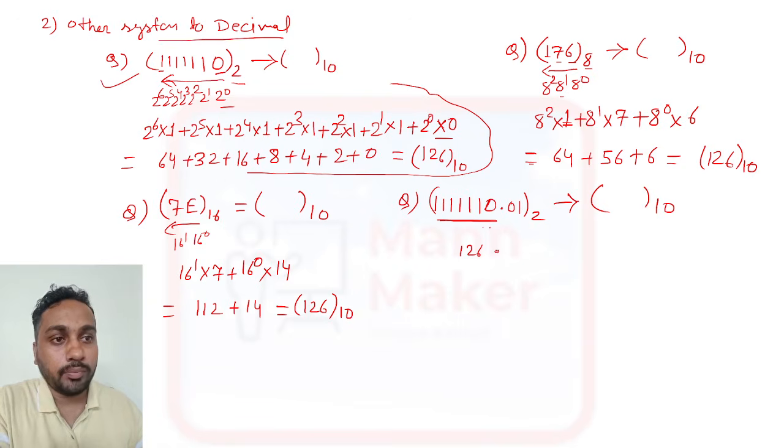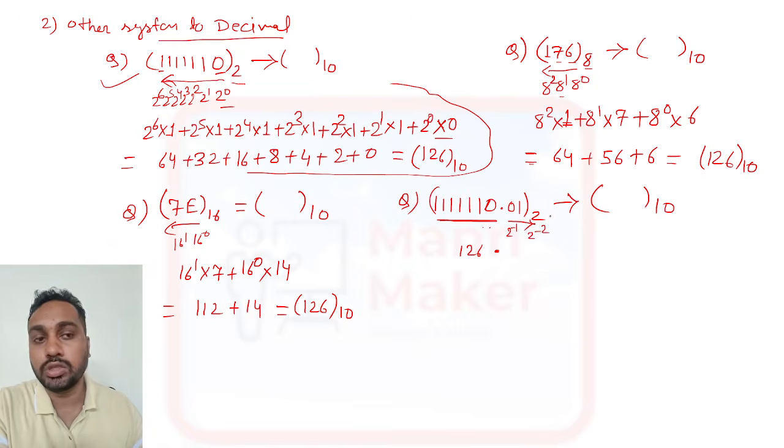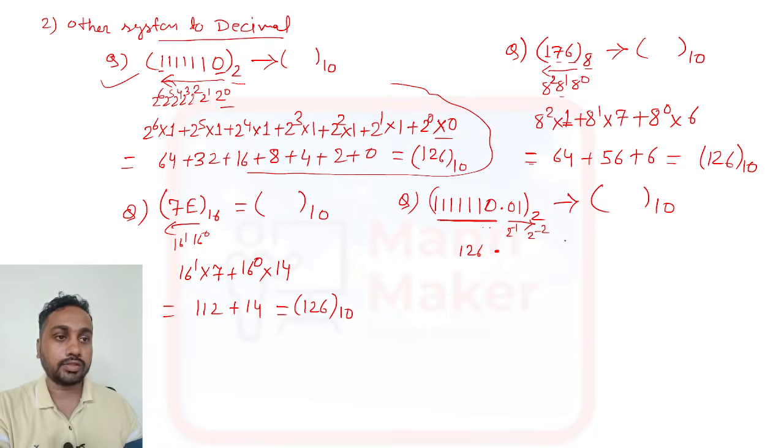And after the decimal point, what you need to do is go like this. From here the first position is 2 to the power minus 1, and the next one is 2 to the power minus 2. Like this you need to go. If you have more digits, then you put 2 to the power minus 3, 2 to the power minus 4. Like this you need to go.